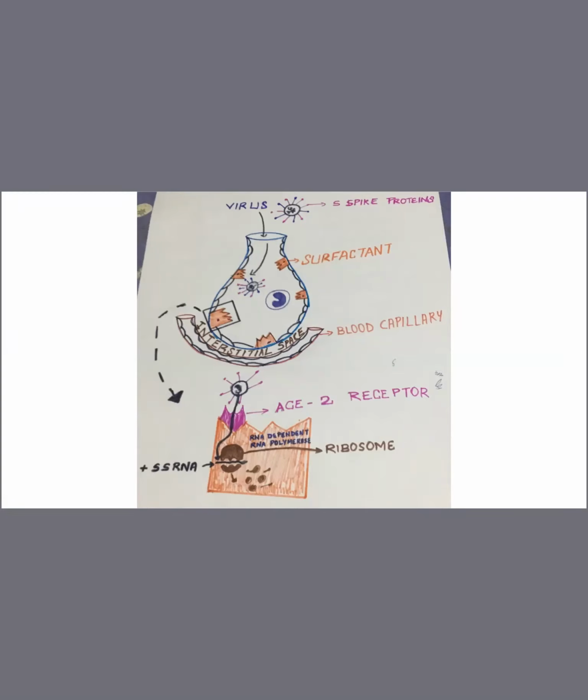So what happens? Once this positively sensed single-stranded RNA is released, ribosomes are present in the surfactant cell. Because it is positively sensed, it can work as mRNA, so this mRNA will go to the ribosome. What is the duty of the ribosome? Synthesis of proteins. So once it gets the mRNA, it begins to